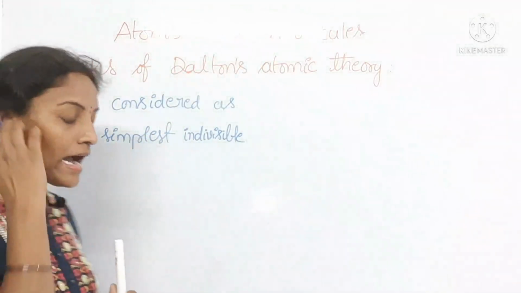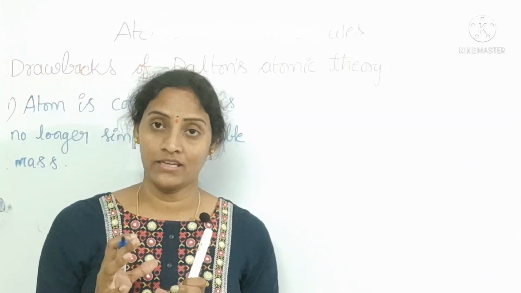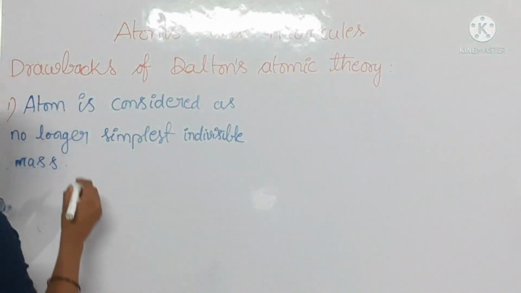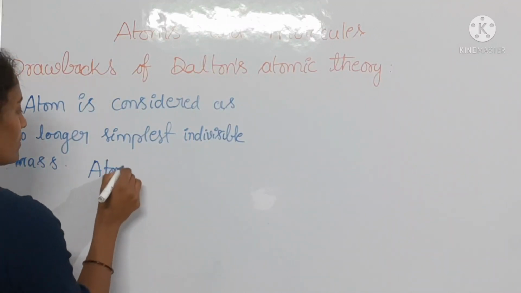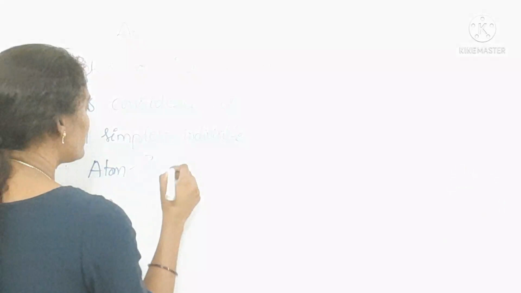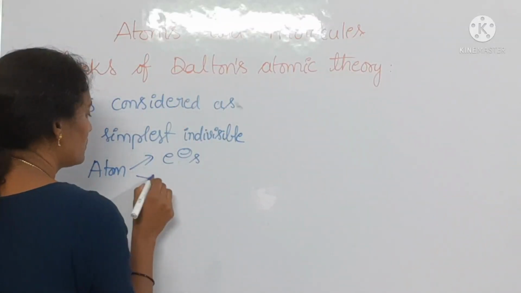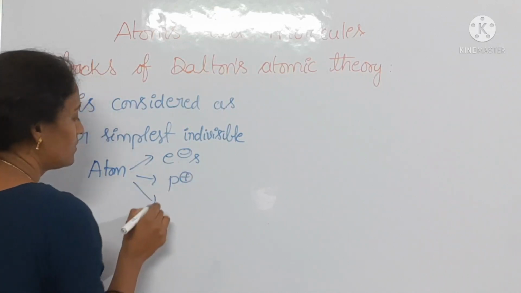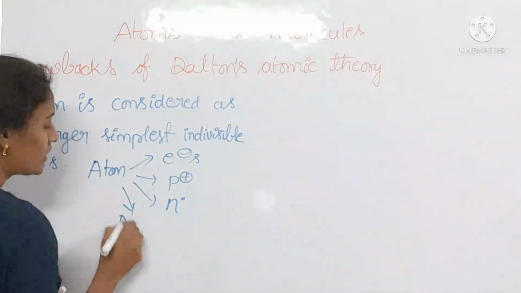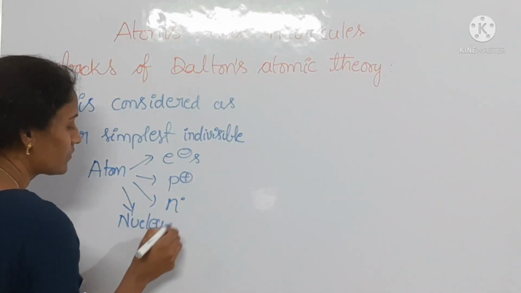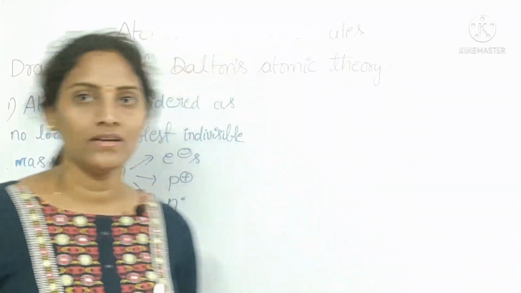Why? Because an atom can be further divided into electrons, protons, neutrons, and nucleus. The atom can be further divided into simpler units. All these simplest particles are present in an atom.